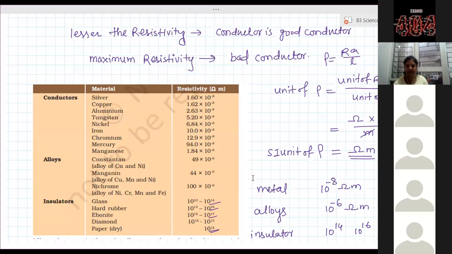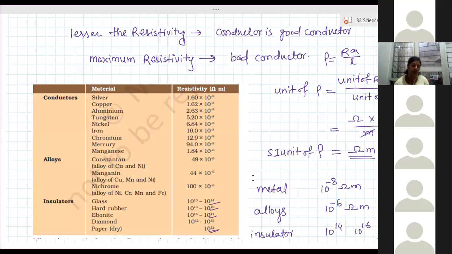Tungsten has high resistivity, and among metals it doesn't burn easily. It does not oxidize easily at high temperature.